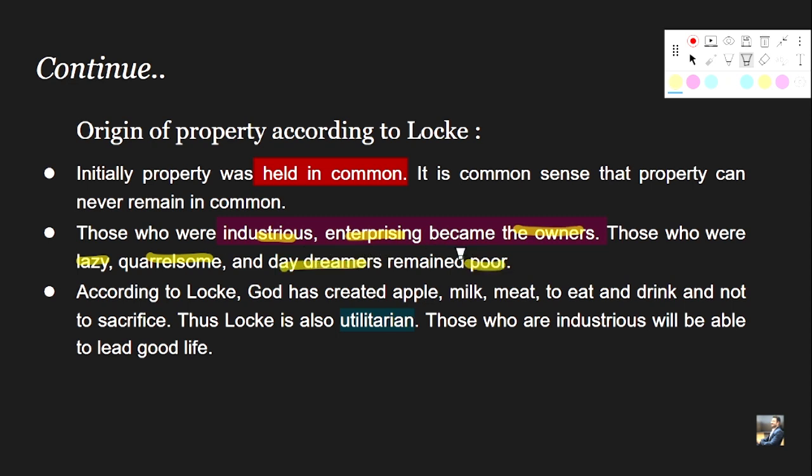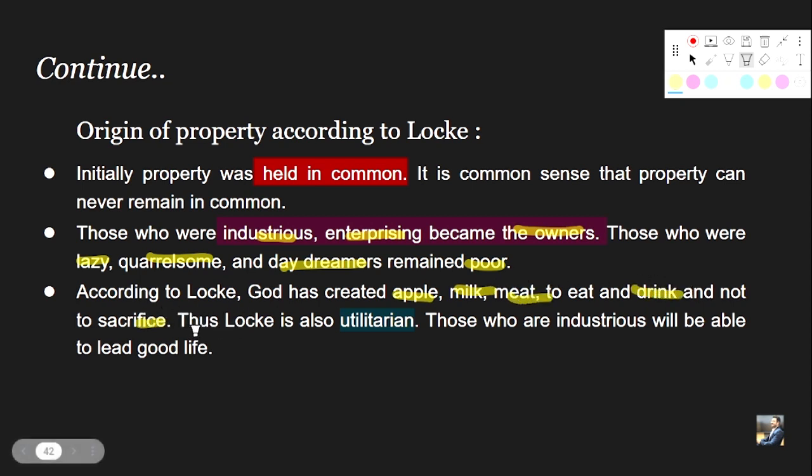This is a very basic and logical practice, right? In society, the people who are more industrious, more enterprising in nature, start dominating over the property. They start dominating over the other aspects of materialistic wealth, and those who were lazy, quarrelsome, and daydreamers remained poor. According to Locke, God has created apple, milk, meat, to eat and drink and not to